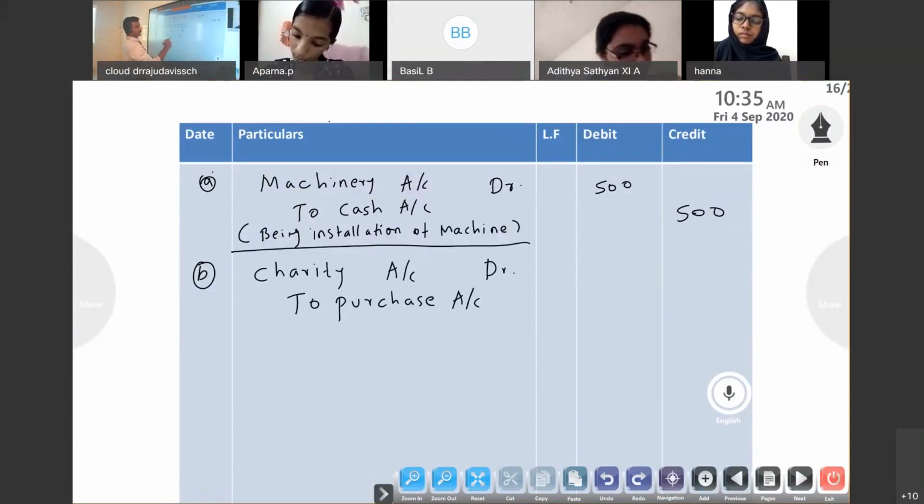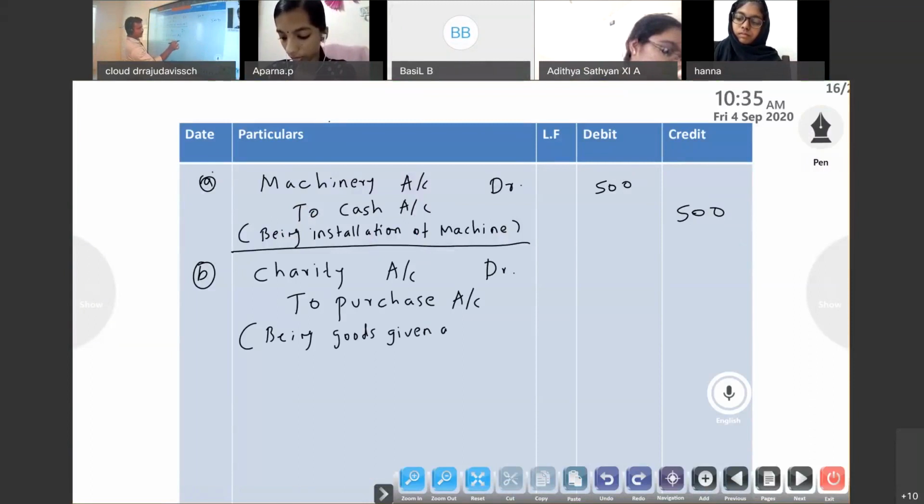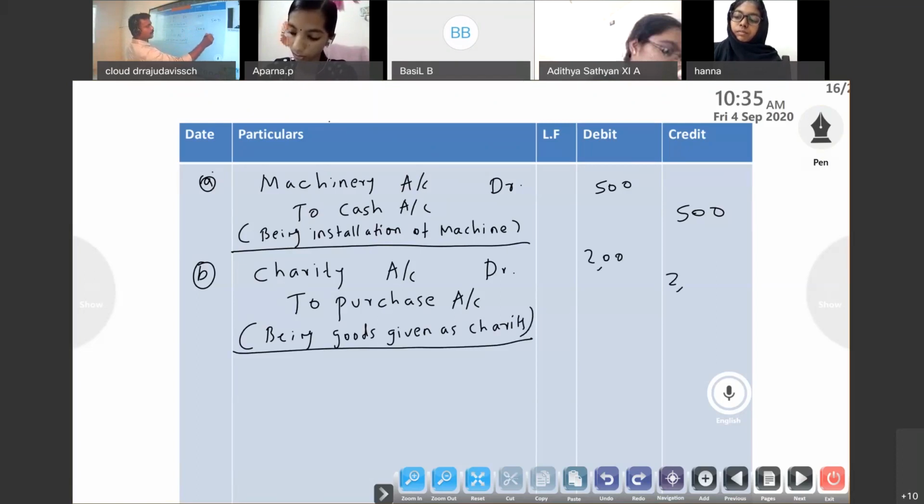Being goods given as charity. The amount will be 2,000.